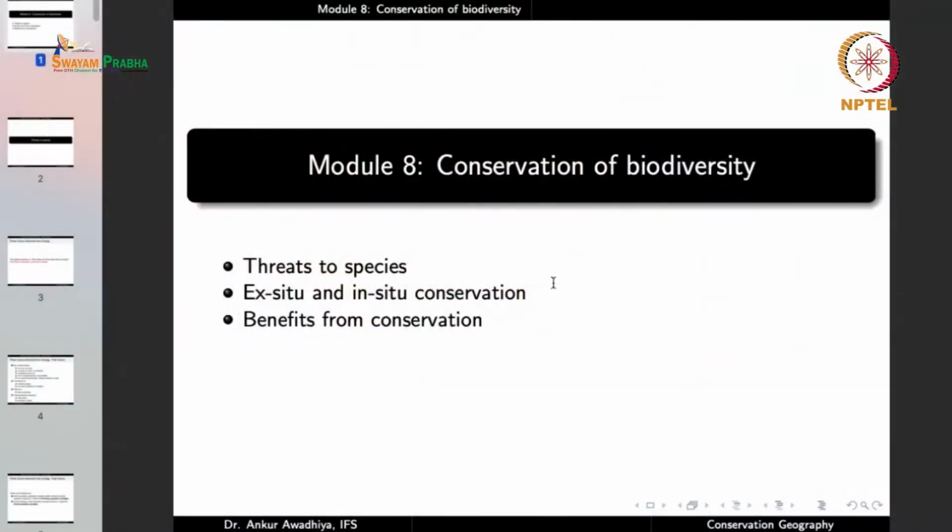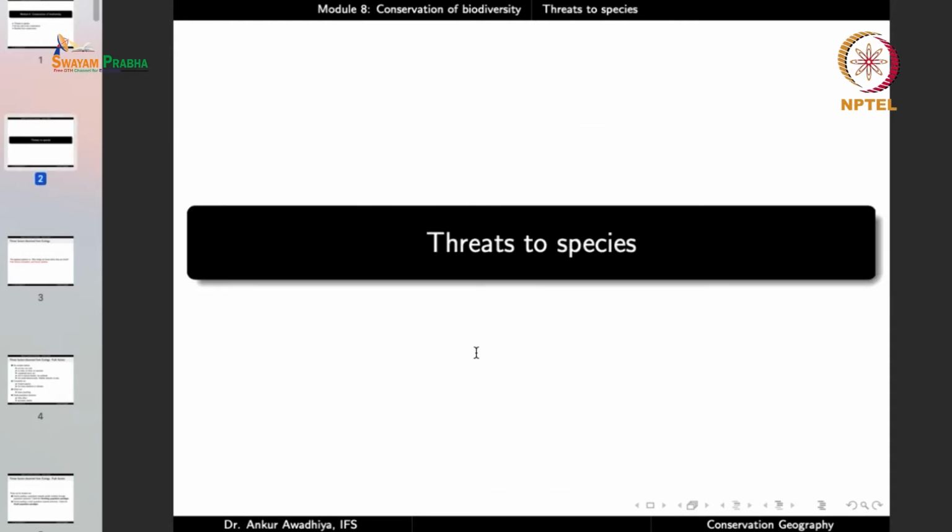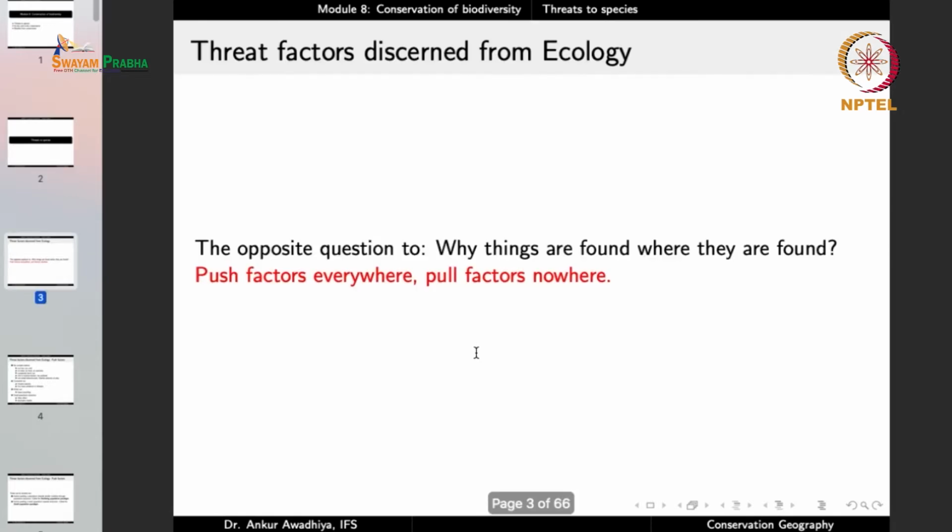So, in this lecture, we shall look at ex situ and in situ conservation, the different forms of ex situ and in situ conservation. And why are we doing this conservation? Because it provides us with certain benefits. So, in the third lecture, we shall look at benefits from conservation. So, let us now begin with threats to species. What are the threats to species?